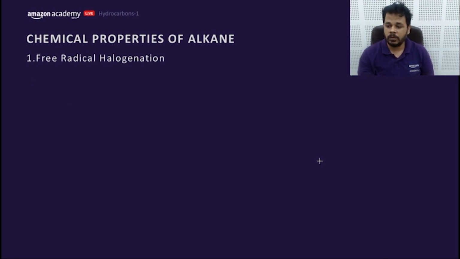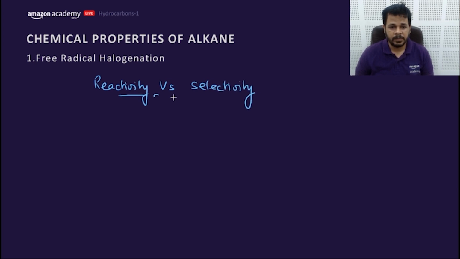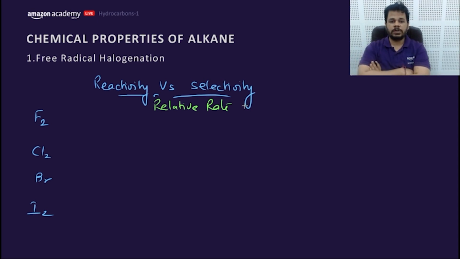This is free radical halogenation. The second thing which is being asked is about reactivity versus selectivity. As you know, F2, Cl2, Br2, I2, which is the most reactive halogen in these four? Answer this. F2 or I2, which is the most reactive one? F2 or Cl2? Br2 or I2, which is the most reactive?